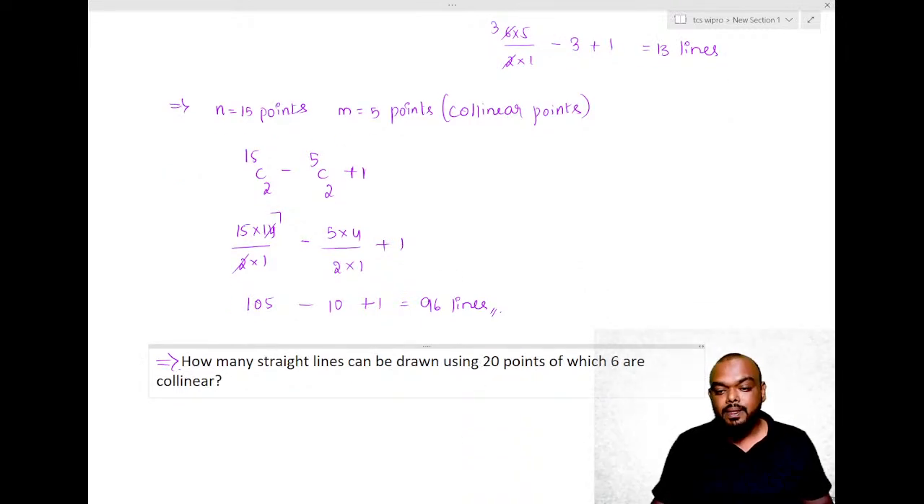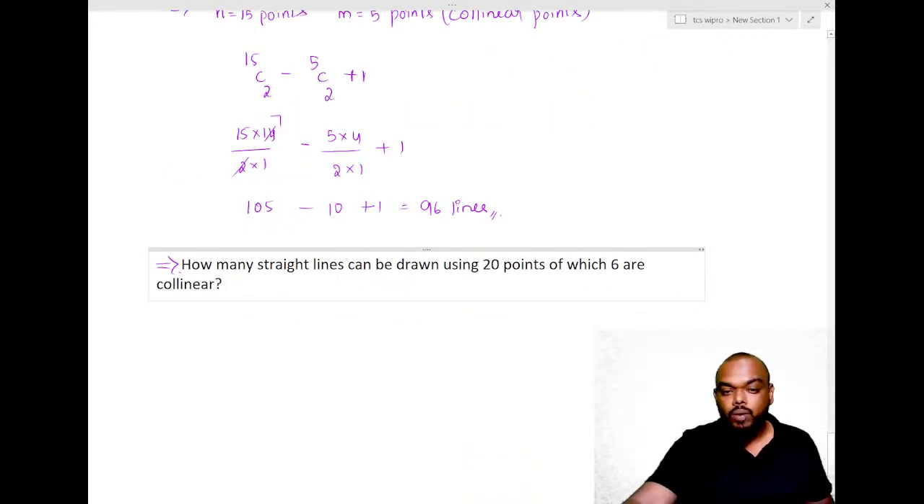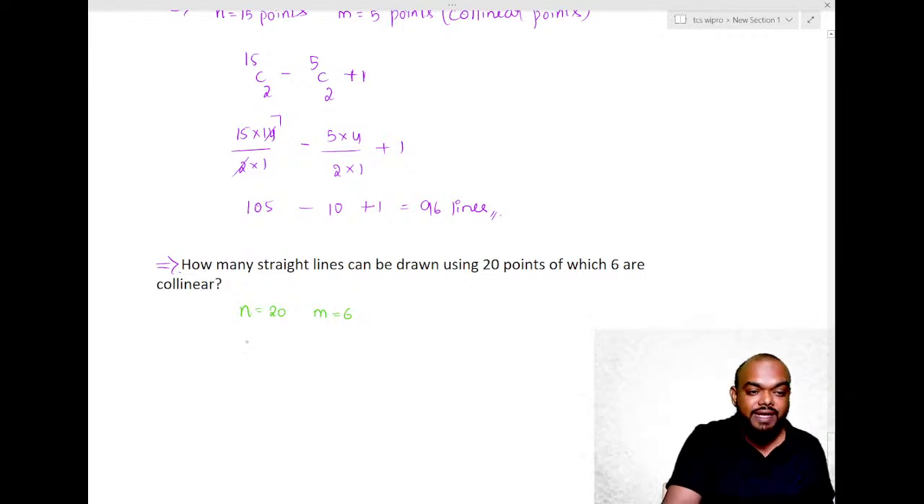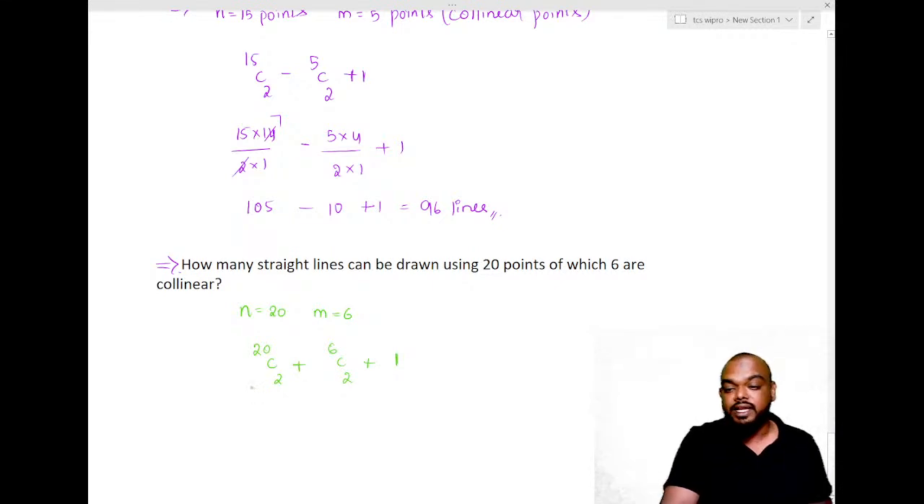Now look, exactly the same way. What is the n value here? N value is 20 because total points are 20. How many collinear points are there? M, which is equal to 6. So how do we calculate? Using N, we can calculate 20C2 lines. Using M, 6 collinear points, so we can draw 6C2 lines. And still we have to add one extra line at the end, which is formed because of the 6 collinear points.